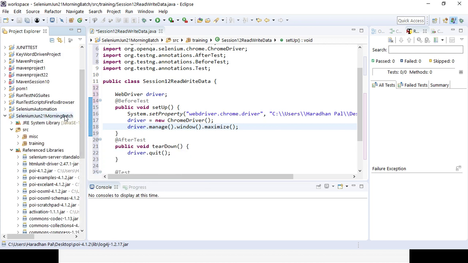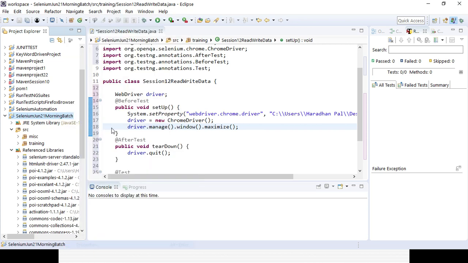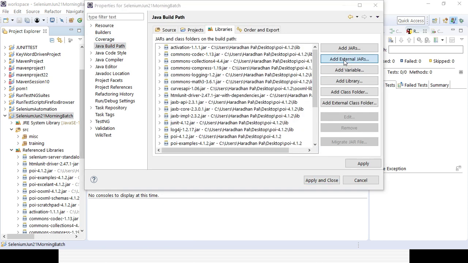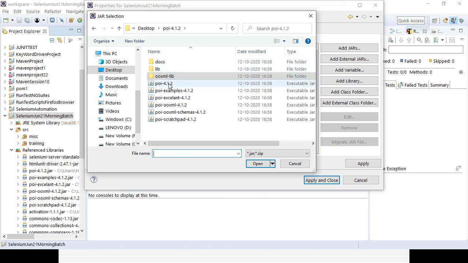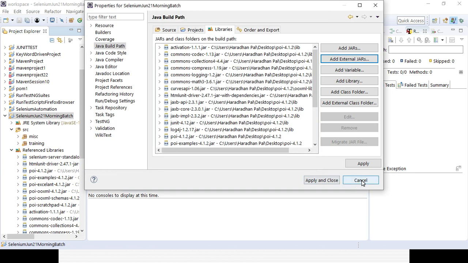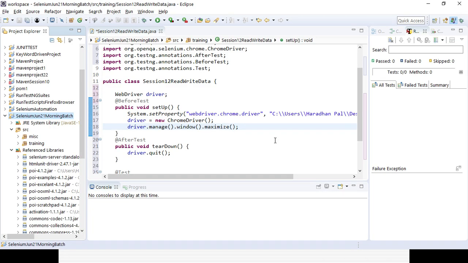If you still want to associate, right click here, go to the properties, go to the Java build path, and click on add external JARs. You can go to that particular folder. Those are the different jar files you need to associate after downloading them. These are the different jar files available, and from the library folder you need to associate them. So once the project is created, we need to associate all the jar files for Apache POI.